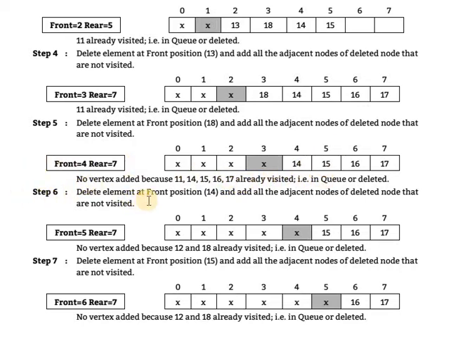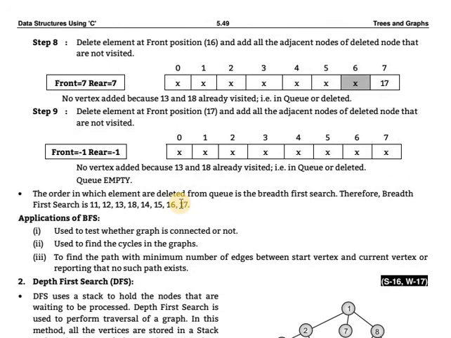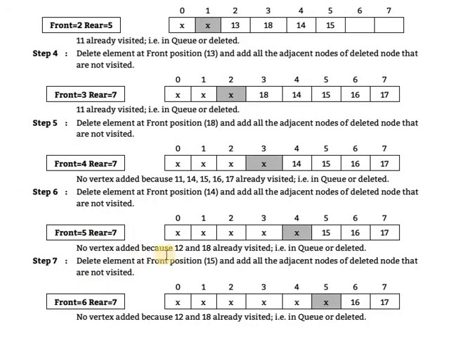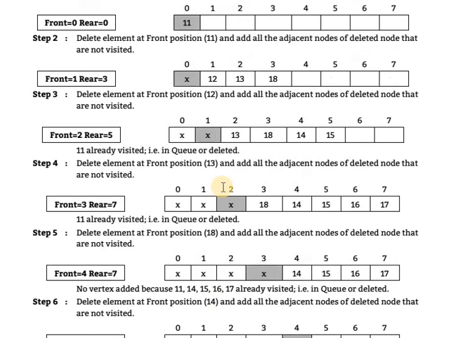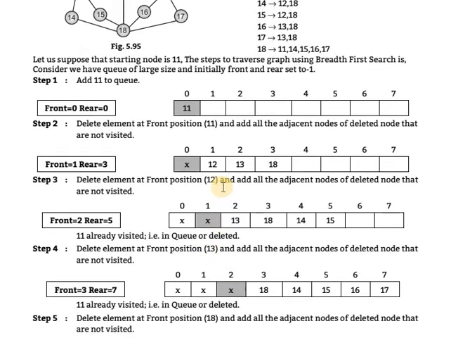After that, the sixth step: delete the element at the front position, 14, and add all the adjacent nodes of the deleted node that are not visited, but they are already added. So there is no vertex added, because 12 and 18 are already visited. 12 and 18 are the adjacent nodes of 14.